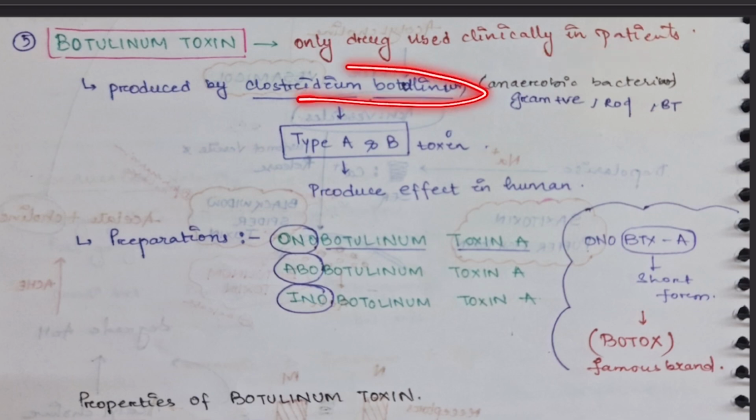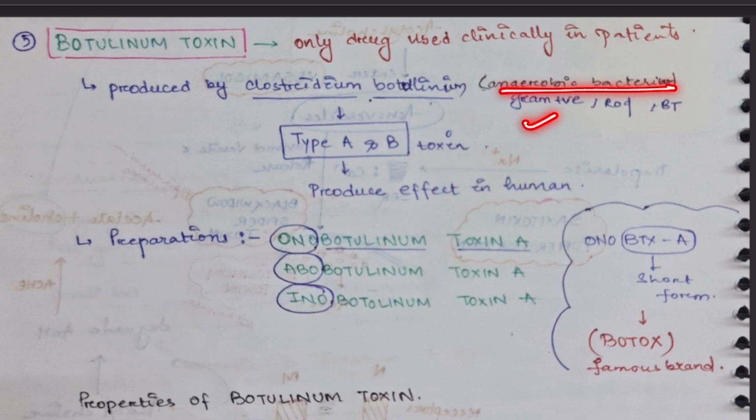This is produced by Clostridium botulinum, which is an anaerobic, gram-positive rod bacterium. It produces type A and B toxin. Botulinum toxin is highly toxic to humans. Preparations: we have onabotulinum toxin A, ibobotulinum toxin A, inobotulinum toxin A.